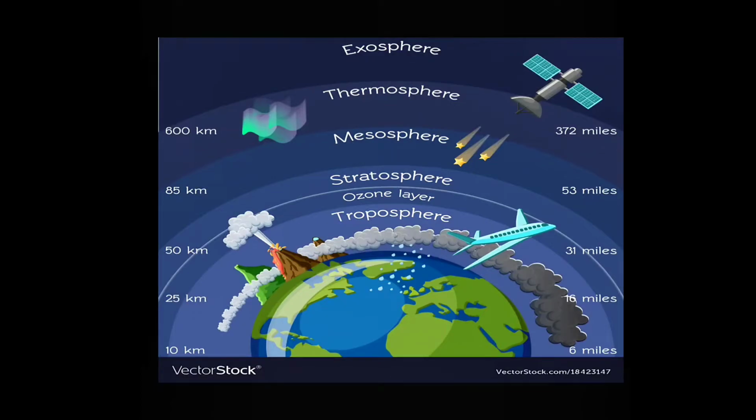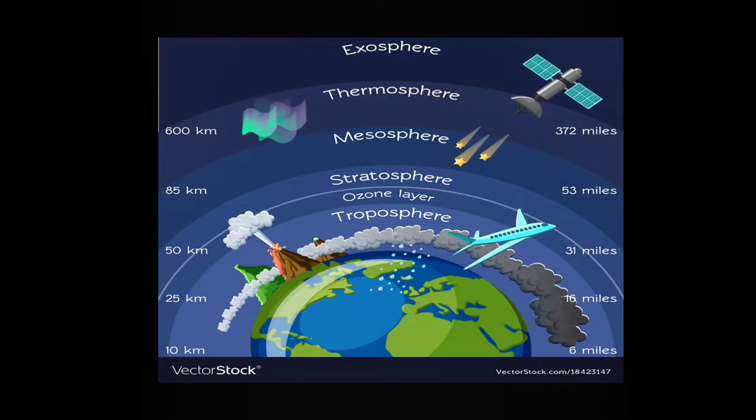Now, what is troposphere? The troposphere starts at the Earth's surface and extends 8 to 14.5 kilometers high, that is 5 to 9 miles. This part of atmosphere is the most dense. Almost all weather occurs in this region.